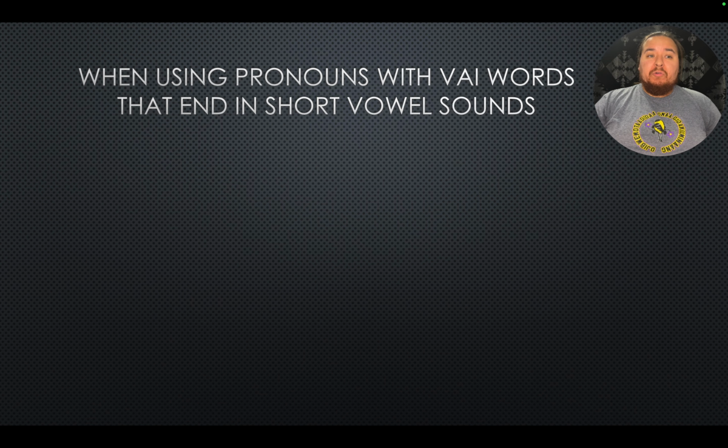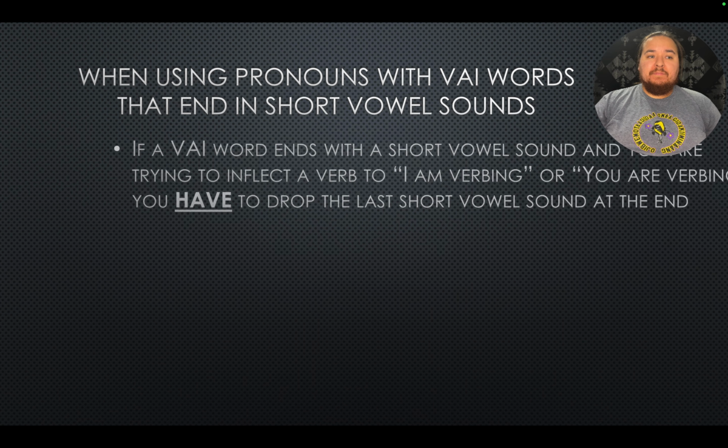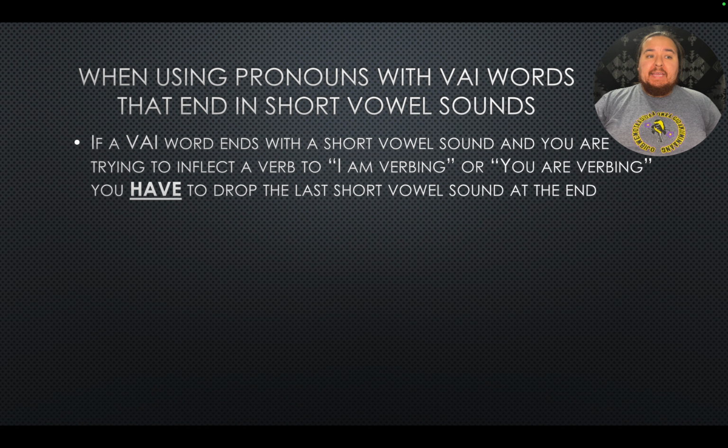So, when using pronouns with VAI words that end in short vowel sounds. If a VAI word ends with a short vowel sound and you are trying to inflect it into an I am or you are sentence, you have to drop the short vowel sound at the end of the word. Our short vowel sounds are A, I, and O.